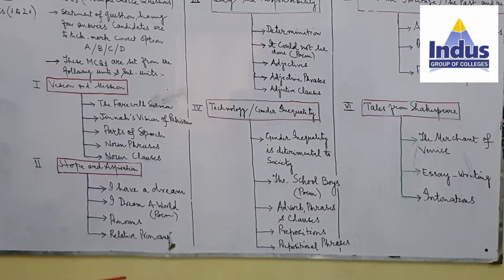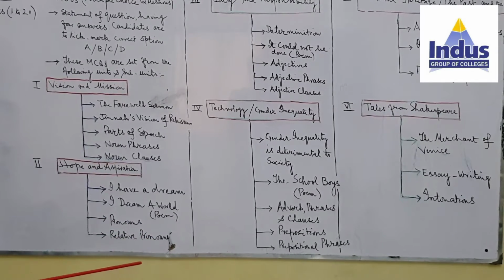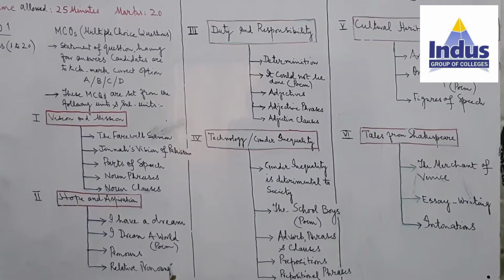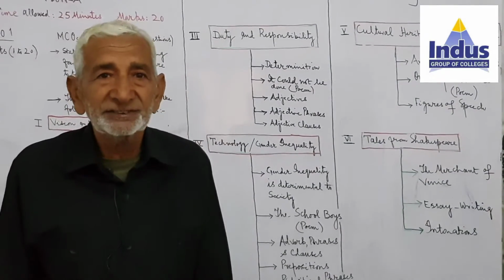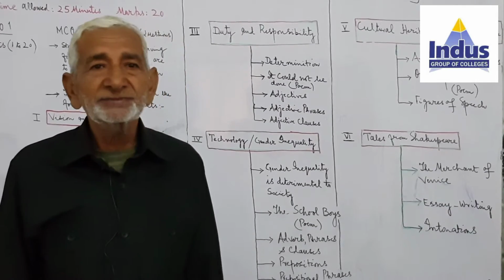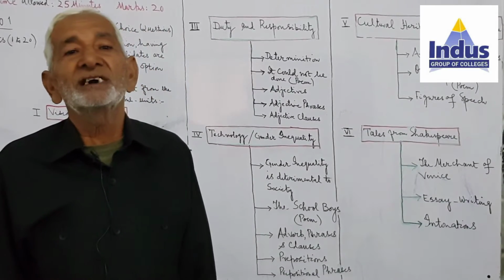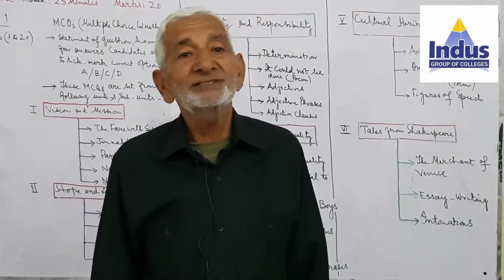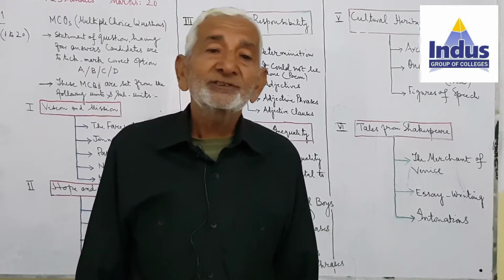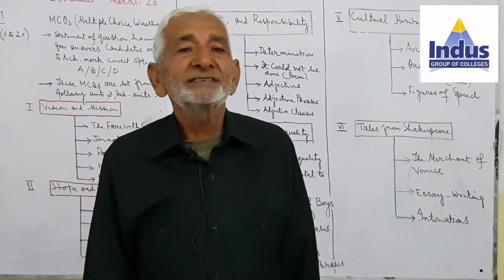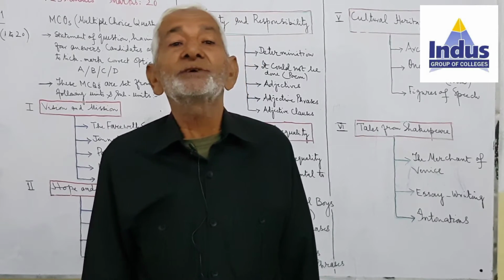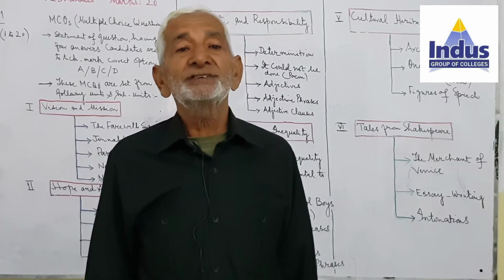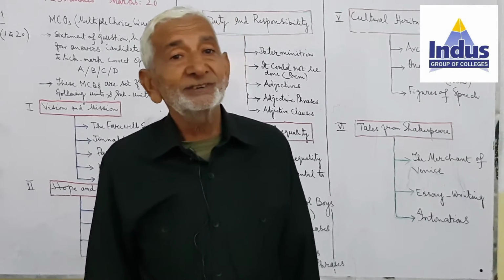So, after studying the grammatical portion, you will be aware of the different states of the pronoun, that we have got first of all subjective state, then we have got possessive state, and after that we have got the objective. For example, I is subjective state, and my is possessive state, and me is objective. Similarly, we is subjective, our is possessive, and us is objective.